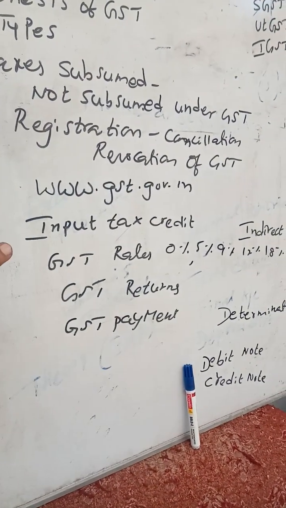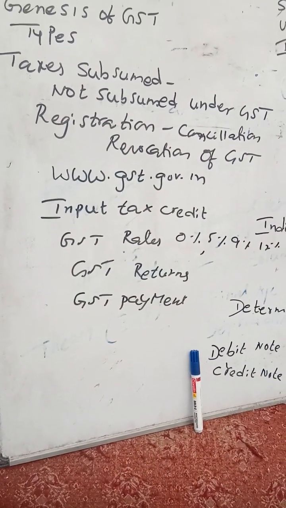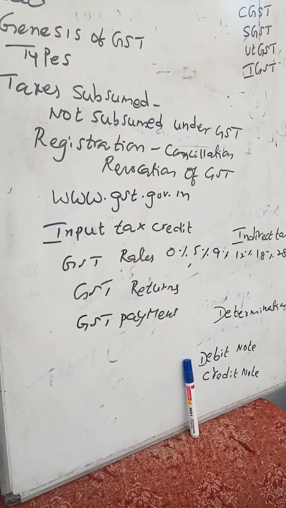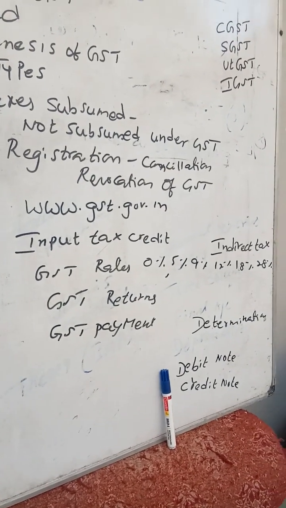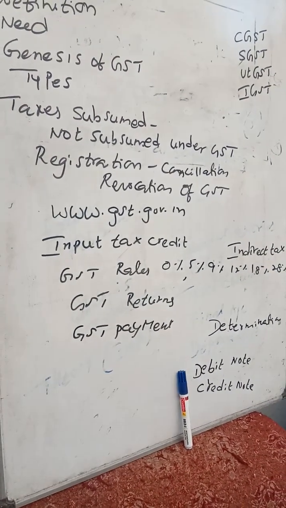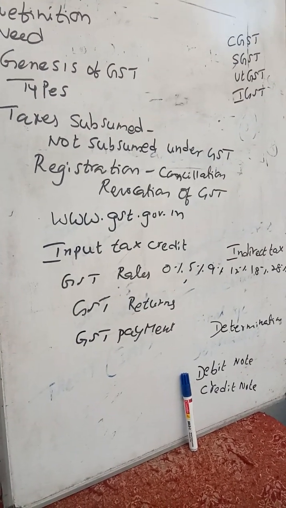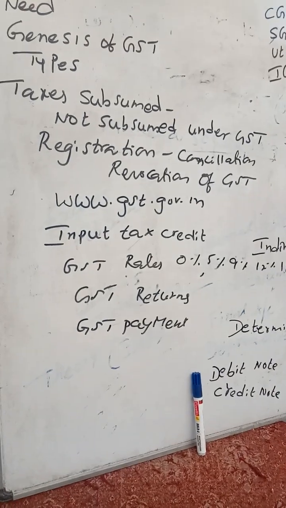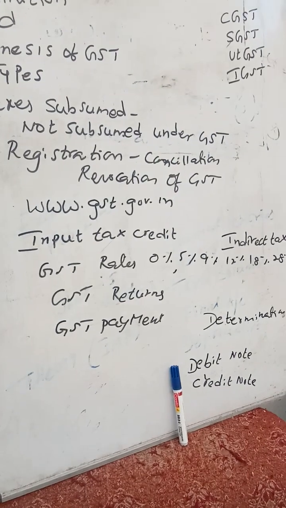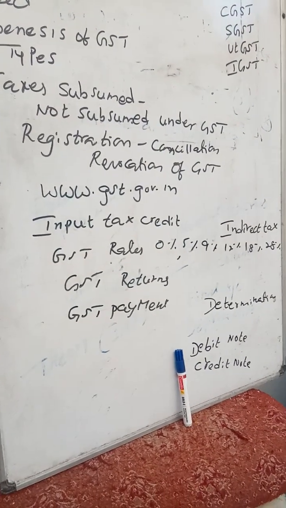And input tax credit means, my dear students, the beauty of GST is that if you are paying any taxes at the time of purchasing raw materials, that can be recovered from whatever GST we collected from the client. For example, if I am purchasing some goods from the Mandi and there I am paying 2000 rupees as GST. Now I sell to some other person and there I have collected 2400 from my customers. From the 2400 I collected, I have already paid 2000 rupees at the time of purchasing raw material. That I am going to recover. I am going to pay 400 rupees only.